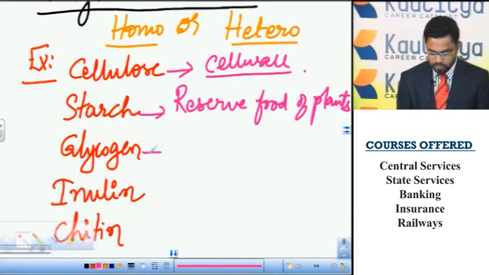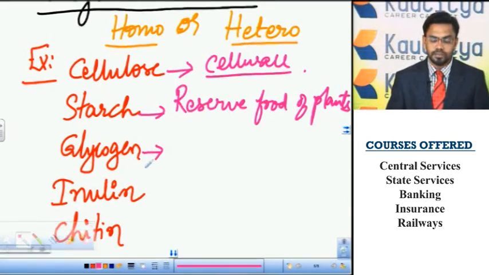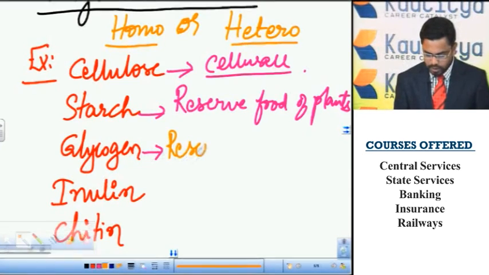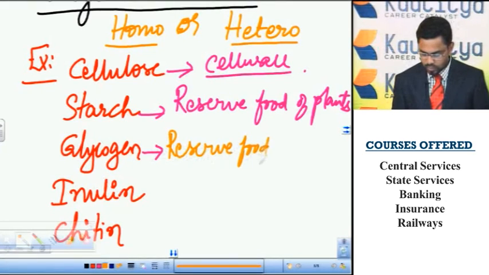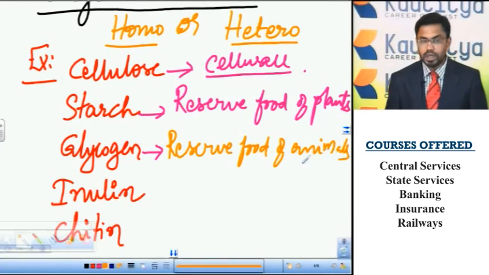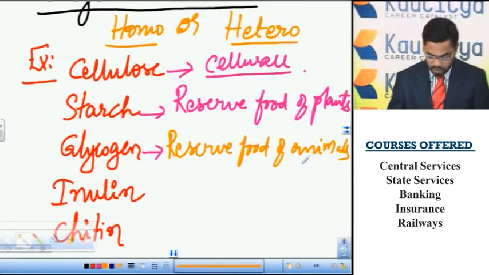And glycogen, the excess of carbohydrates in animals can be stored in the form of glycogen. So the glycogen can be considered as the reserve food of animals. Generally in animals, the excess of carbohydrates are stored in the form of glycogen in liver and muscles.